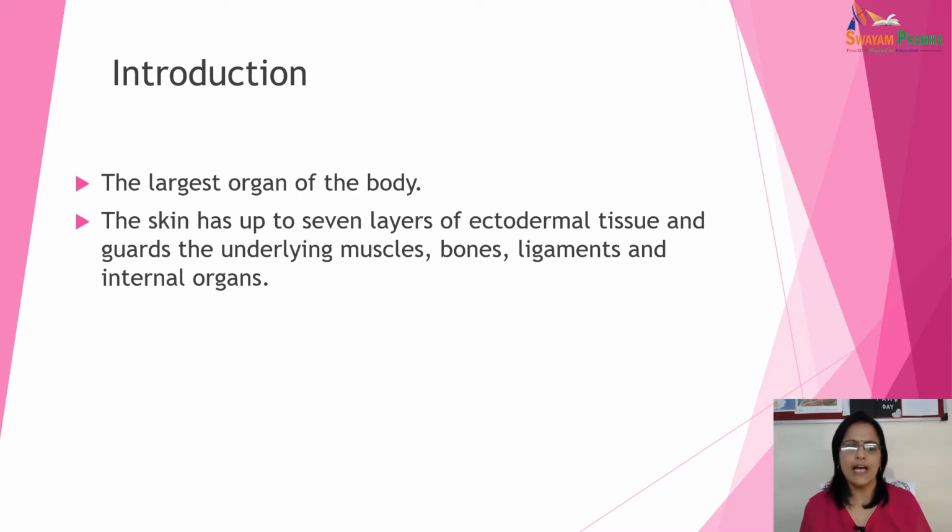So dear students, as you all know, human skin is the outer covering of the body, and in humans it is the largest organ of our body. It has up to 7 layers of ectodermal tissues and guards underlying muscles, bone, ligament and internal organs. Because it interfaces with the environment, skin plays an important role in immunity, protecting against pathogens and excessive water loss.